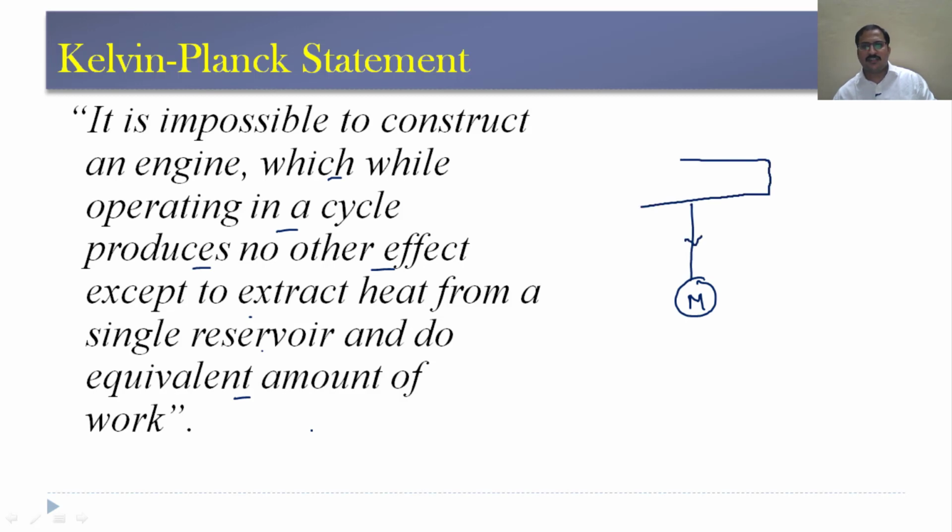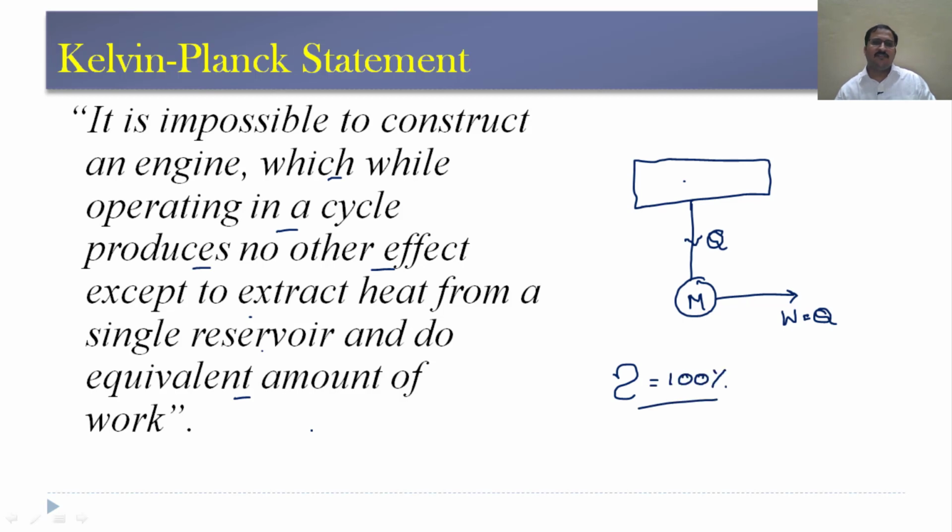Thermal reservoir is a temperature source body, which continuously gives certain amount of heat. So it is impossible to extract heat from a single thermal reservoir and produce equivalent amount of work. So no machine can produce this, because if a machine can produce work output equal to that of the input, then the efficiency of this machine will become 100%.